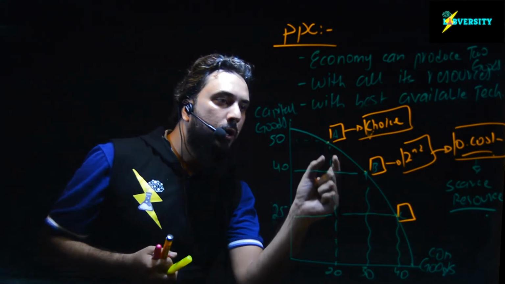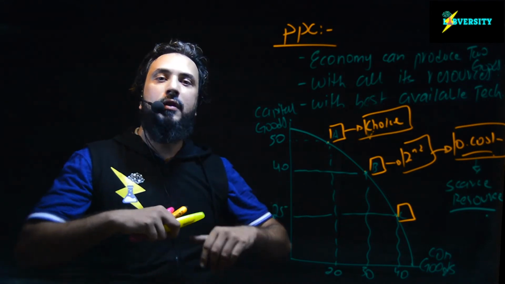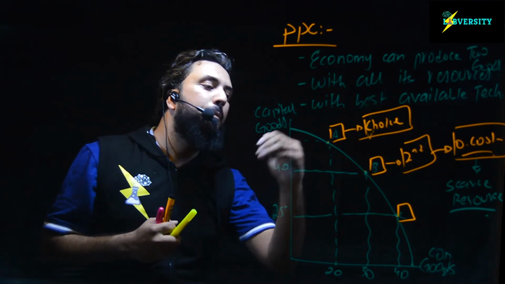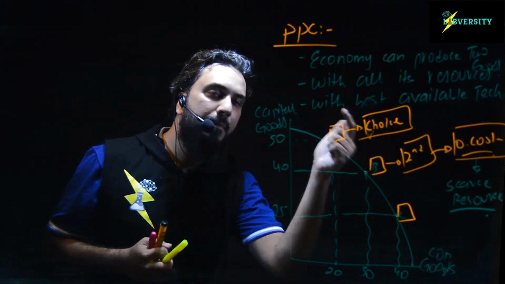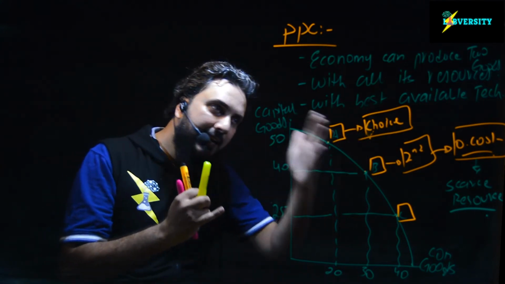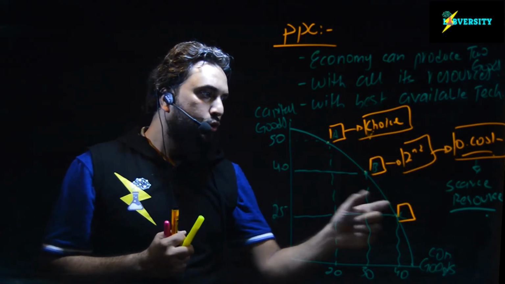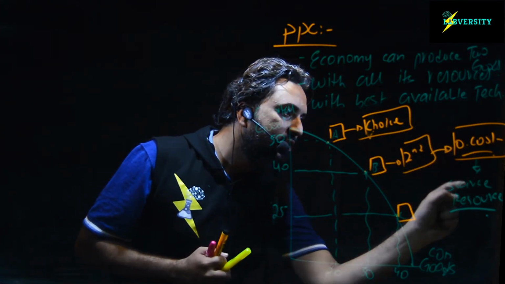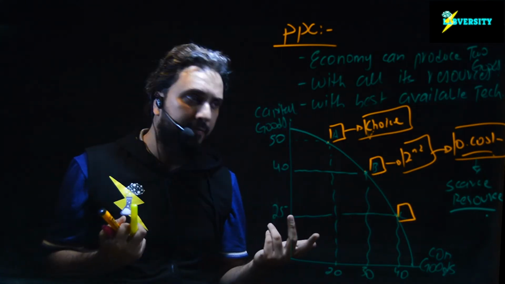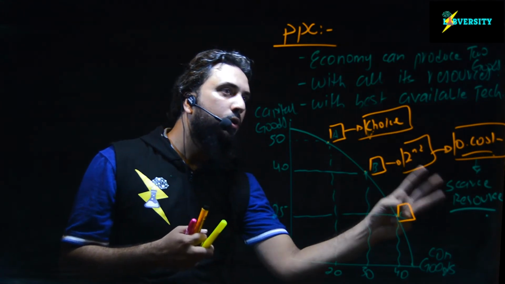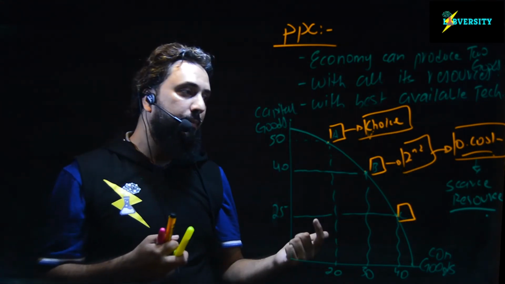Since the economy is producing at point A, they will have no resources left to produce at point B or C. Therefore, they have to make choices. And since they are making choices, opportunity cost arises. So opportunity cost arises just because of the scarce resources the economy has. This is the third concept that we can explain through the production possibility curve.